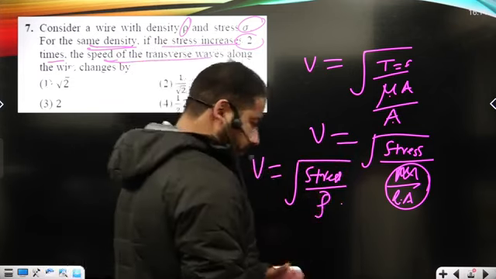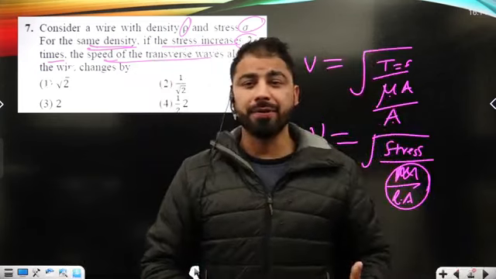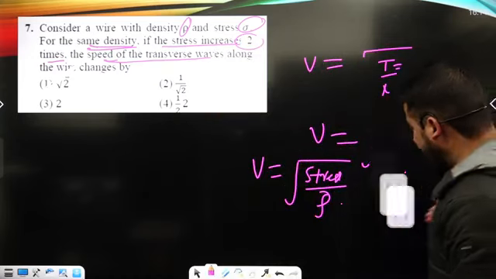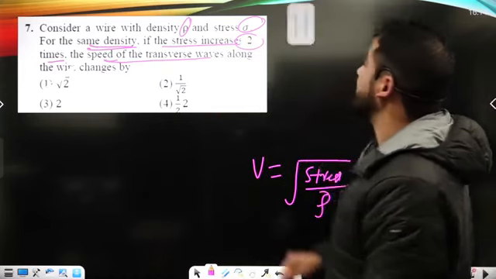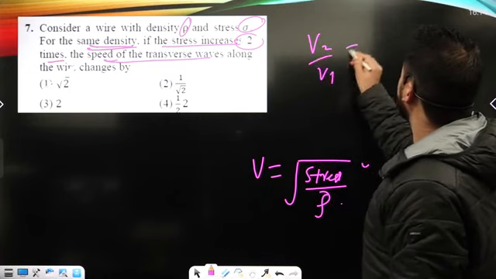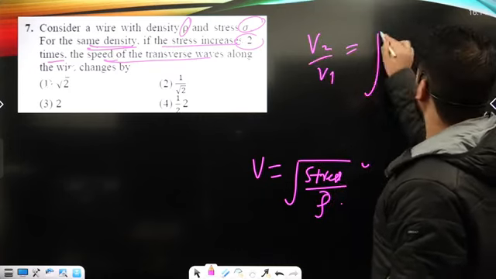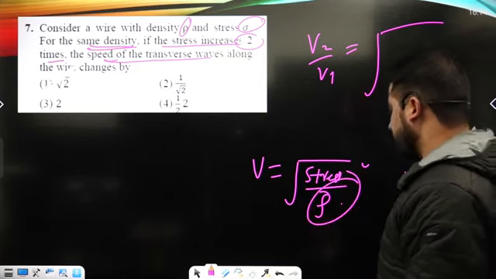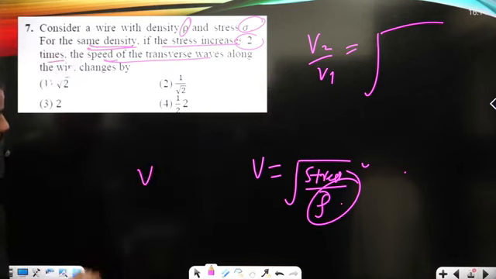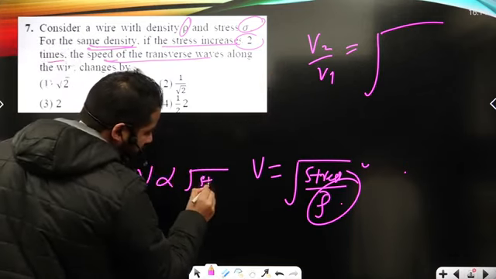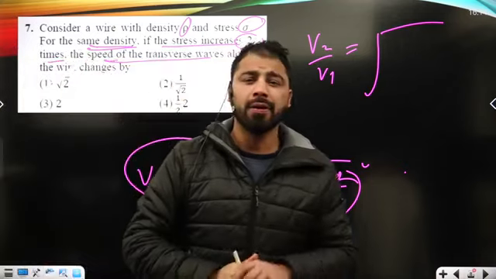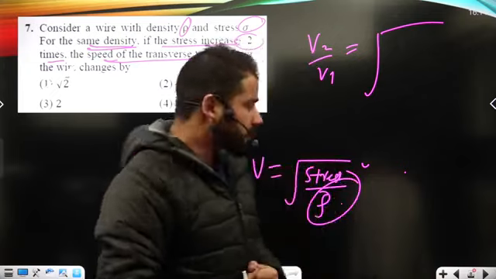Now this equation I can use to get the velocity in the second case for the same string. Just have a look here. The density of the string is not going to change when the stress becomes 2 times. So I can write v2 upon v1 as proportional to the square root of stress, because the density will remain the same when the stress in the string increases 2 times.